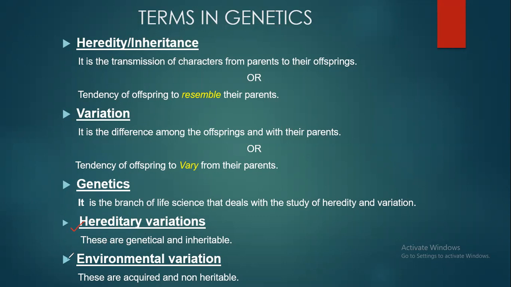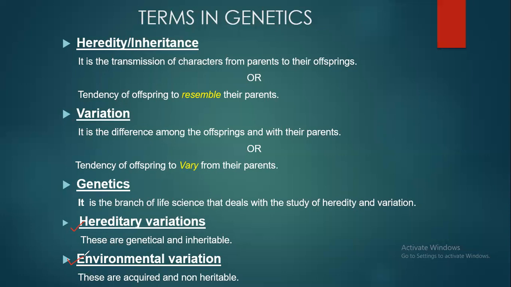The second is environmental variation. There are certain differences which you can also see because of a change in the environment. For example, if you are living in India and you have a bit dark complexion, and then you go to a country which is a bit cold, like Canada, then with time your complexion might become a bit fair.